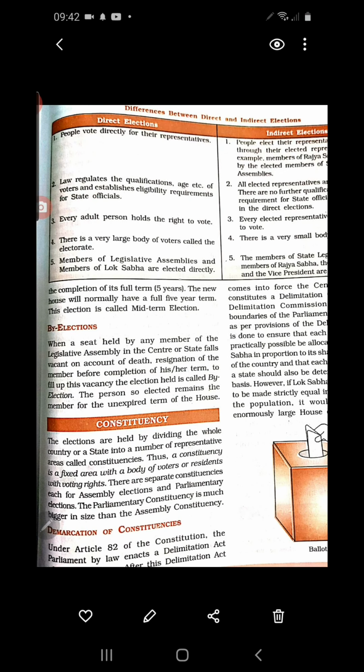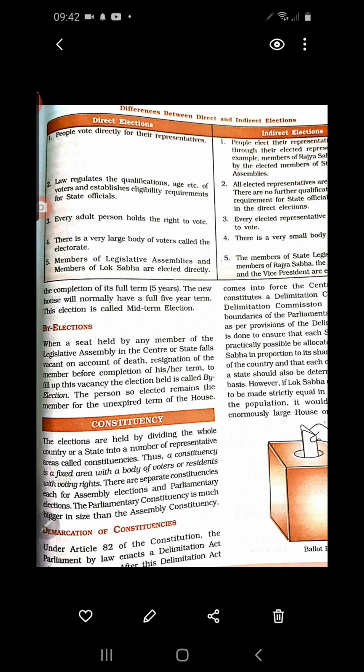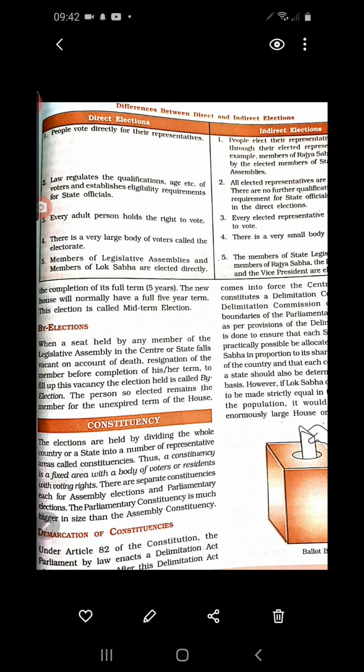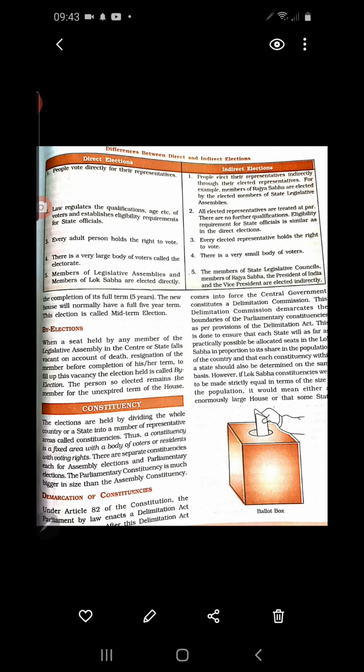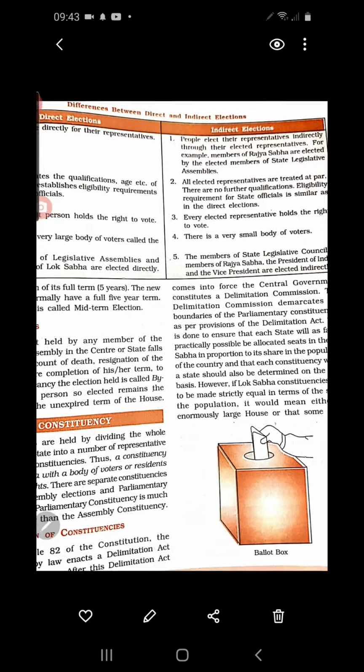Every adult person holds the right to vote. You know that after 18 years, in the direct election, this is called adult franchise. In India we have adult franchise, which means once you complete 18 years, you have the right to vote. If you are a citizen of India and your name is in the voters list, you have the right to vote.